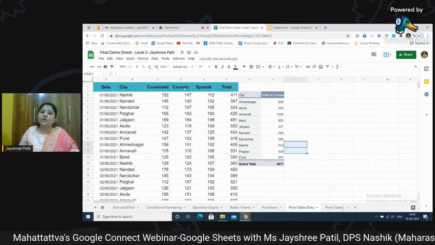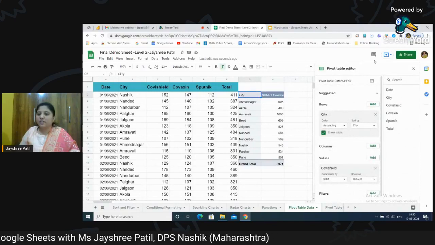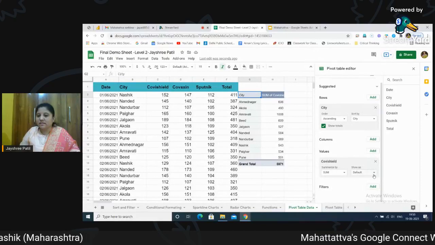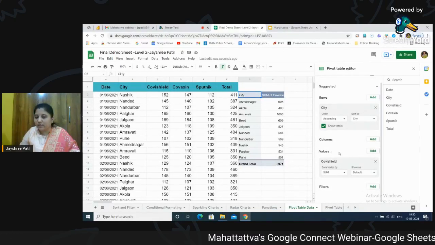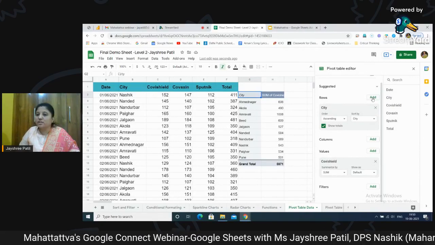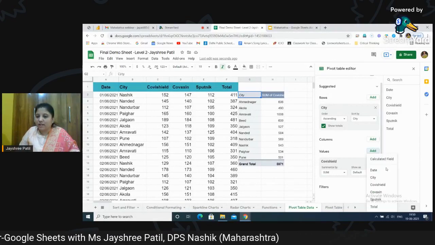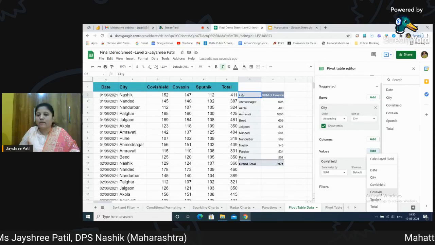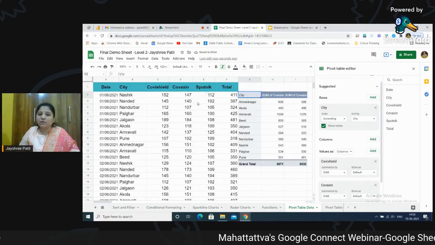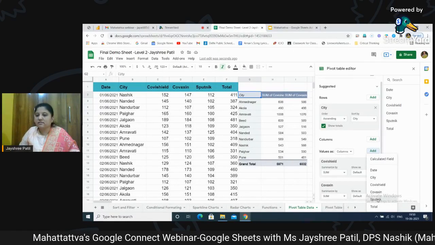Let's see, I want to know the same for Covaxin and Sputnik also. How to do that? Just click here. Automatically this editor will appear. Now I just want to add more values. So I will just click again. Make sure whenever you are adding a value, or a row, you click on the add button in front of that particular category. So I'm clicking on values. Now I'm selecting Covaxin. Automatically I get the details of Covaxin. Again, if I want it for this also, I can go to add values again and select this.